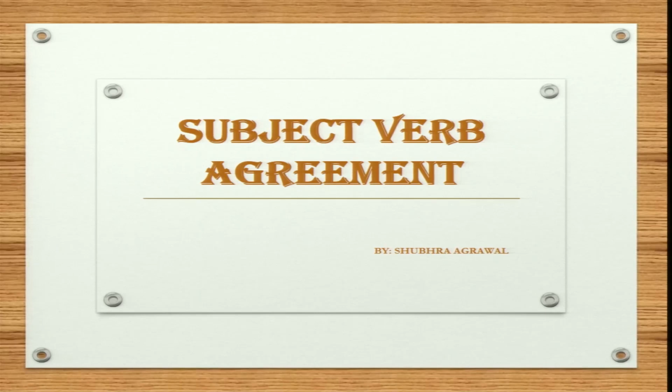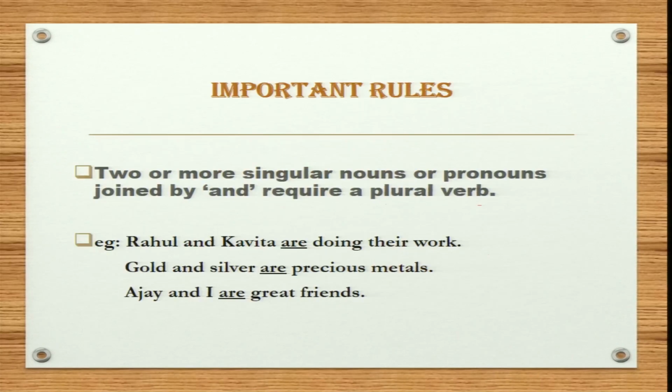It's a very important topic from your exam point of view, so please pay attention. Let's start with our topic. So what is subject-verb agreement? Just like the name suggests, it refers to the agreement between the subject and the verb. A verb must agree with its subject in number and person. So let's do some important rules related to it.